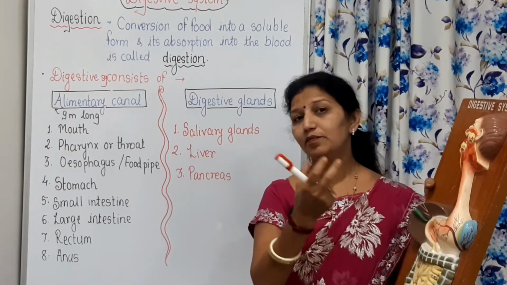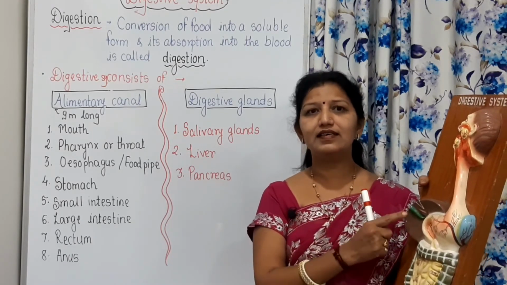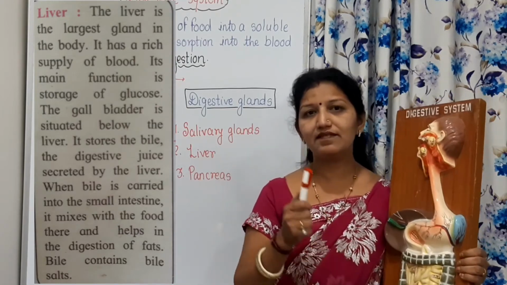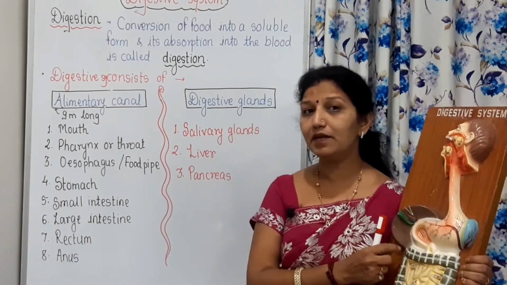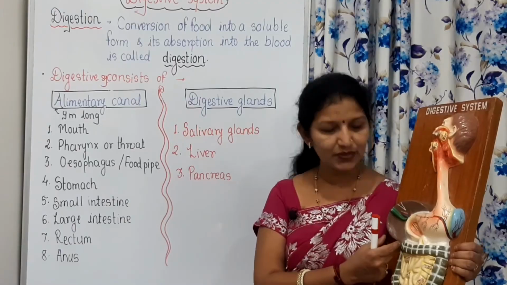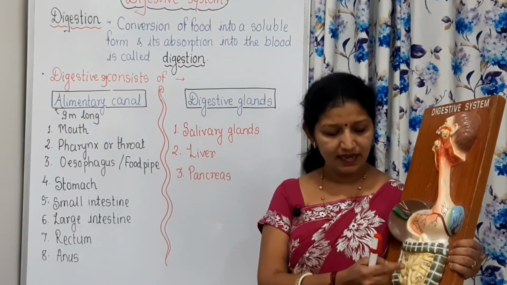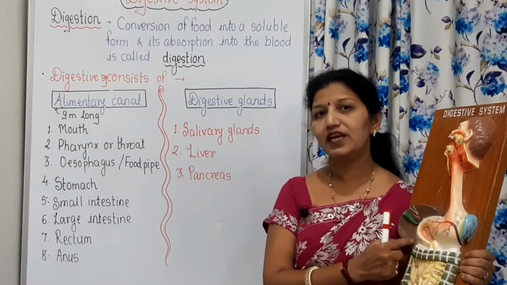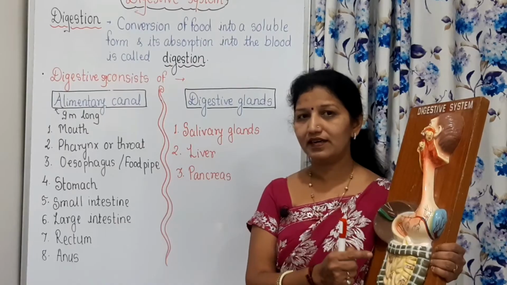Below that liver there is the gallbladder. The liver secretes a digestive juice called bile juice, which is stored in the gallbladder, and via ducts it is passed to the small intestine for the process of digestion.